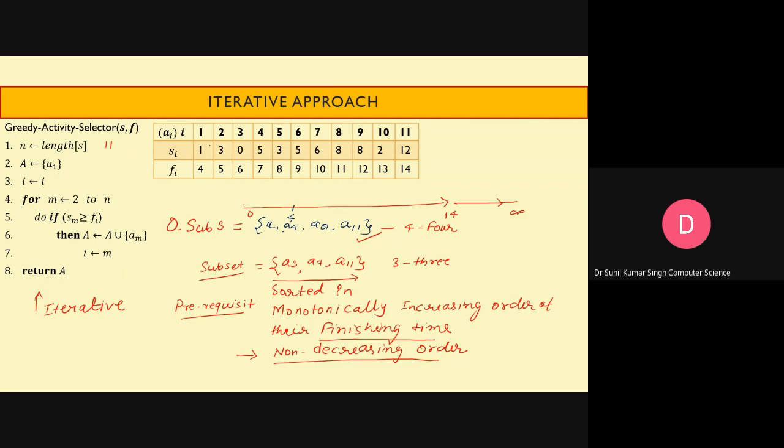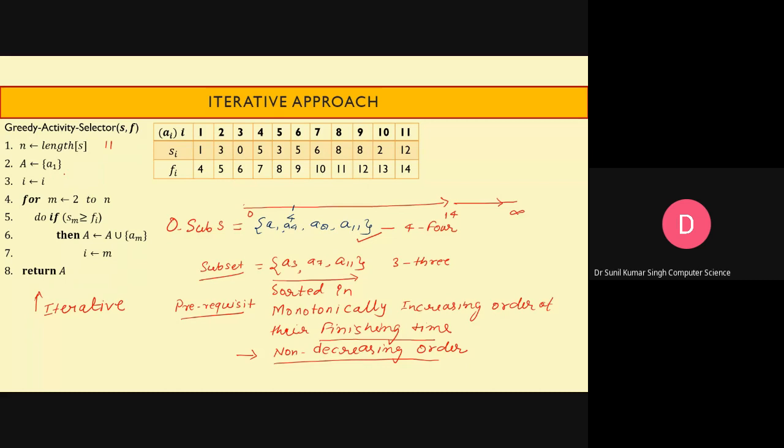But fortunately here the activities a1, a2, a3, a4 till a11 are arranged in monotonically increasing order of their finishing time. So a1 is the activity which is having the least finishing time, in fact the minimum finishing time among all these activities.